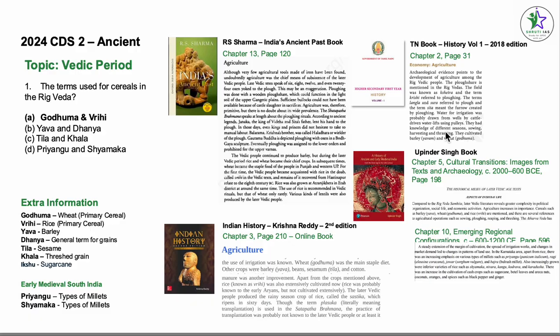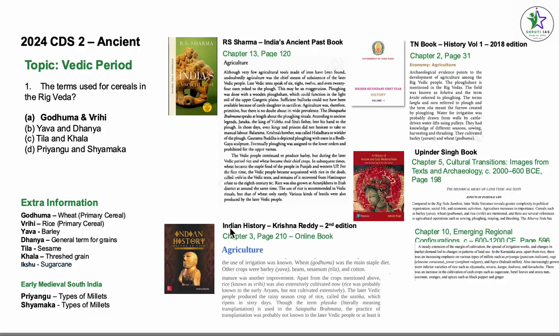We come down here below. They had knowledge of different seasons, sowing, harvesting, and threshing. They cultivated barley, yavam, and wheat, godhuma. Now, yavam becomes barley, and godhuma again is a type of cereal. It's wheat.